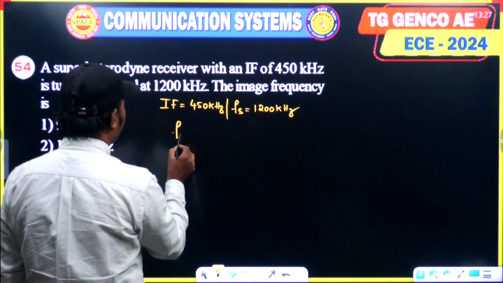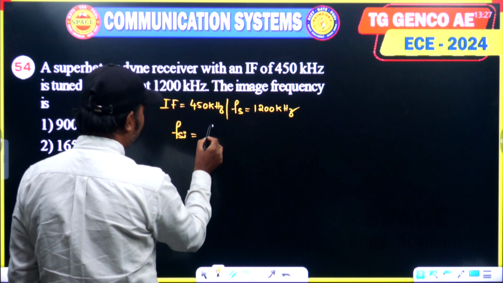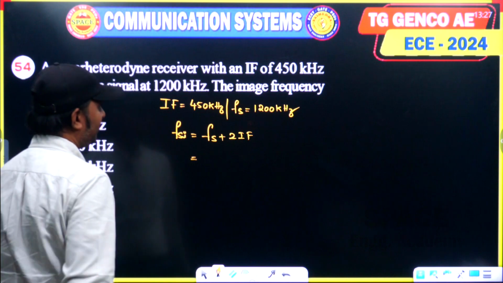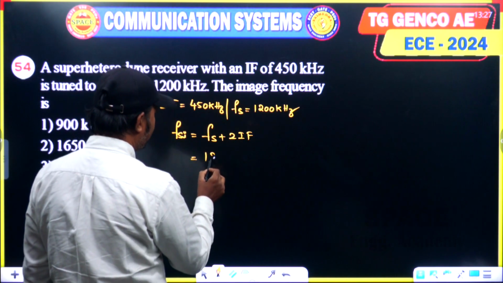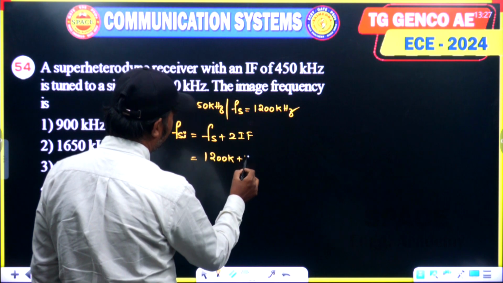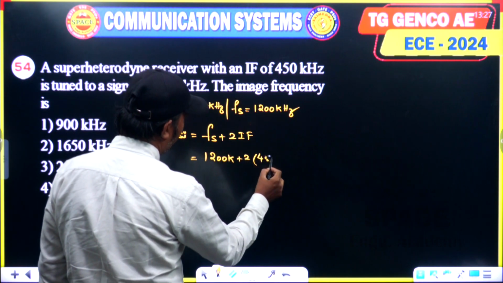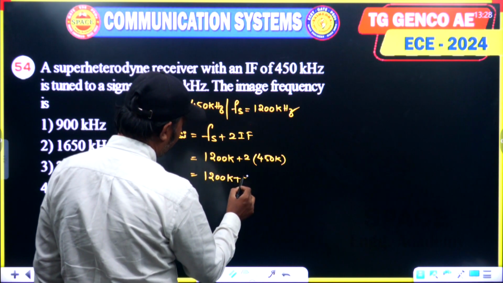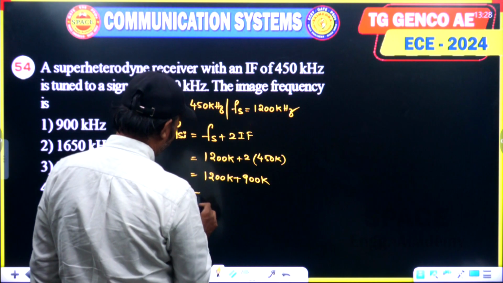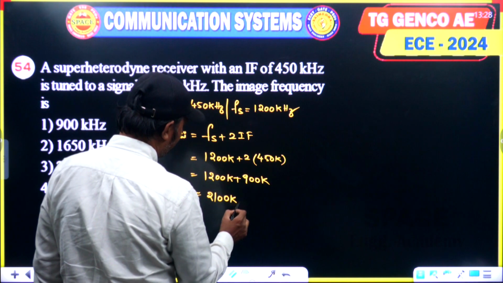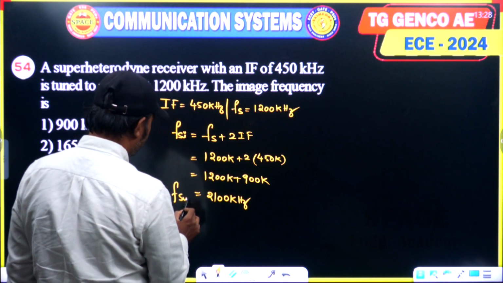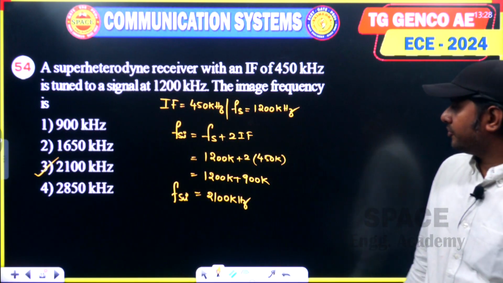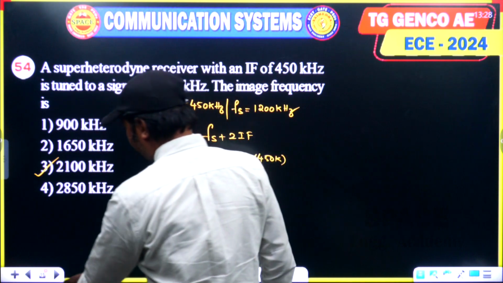Image frequency denoted by Fsi is nothing but Fs plus 2IF. So it is 1200 kHz plus 2 times 450 kHz. This is 1200 kHz plus 900 kHz, which comes to be 2100 kHz. Option 3 becomes the answer. Hope you understood this one.